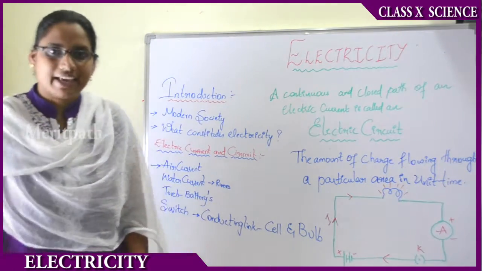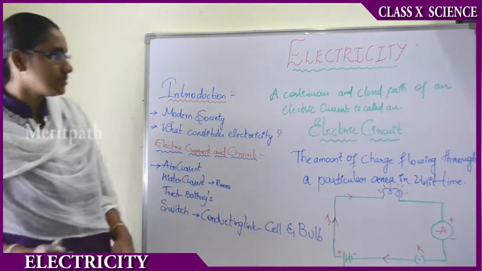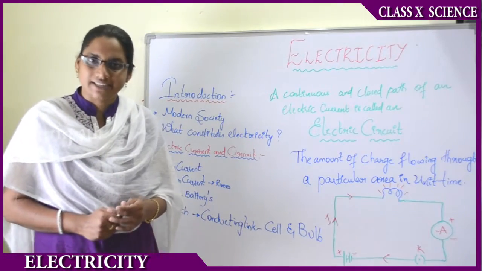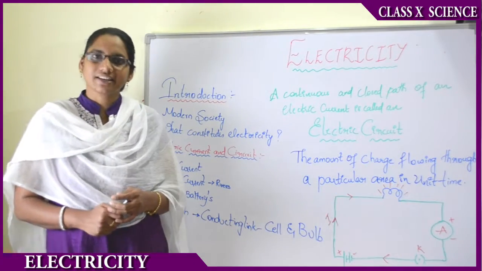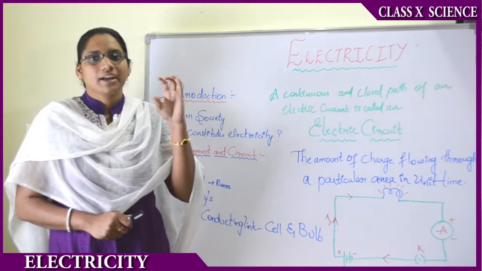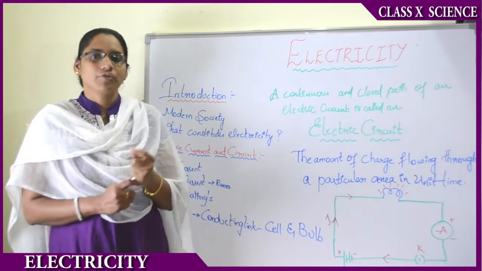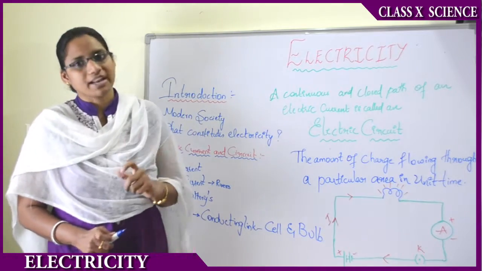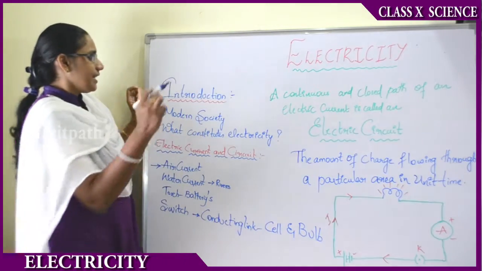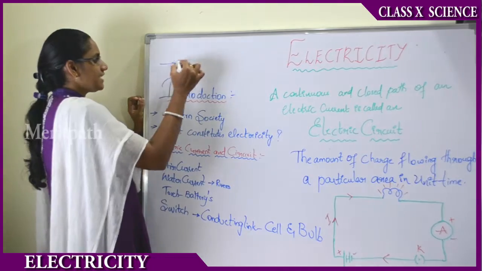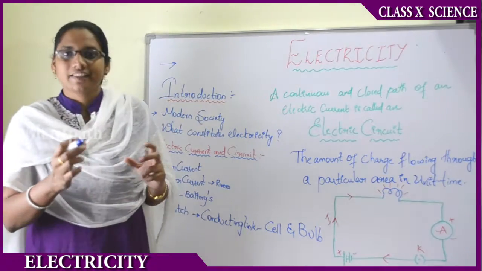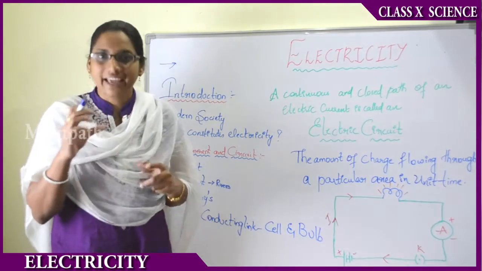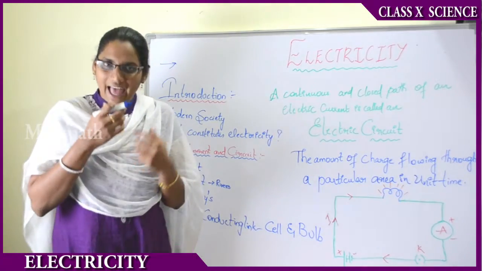Now we will be seeing the semiconductors and conductors. In semiconductors and conductors, the flow of electricity will be there. Therefore, we prefer semiconductors and conductors for the flow of electricity. Electricity means the flow of free electrons present in the atoms.